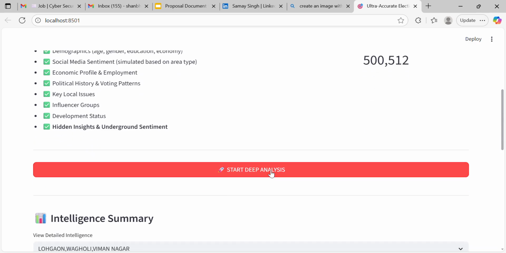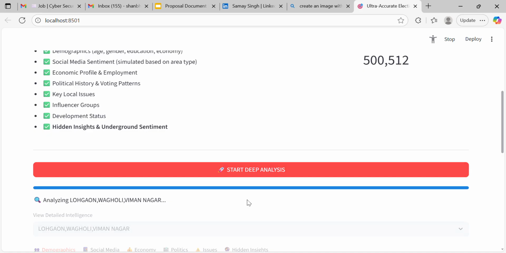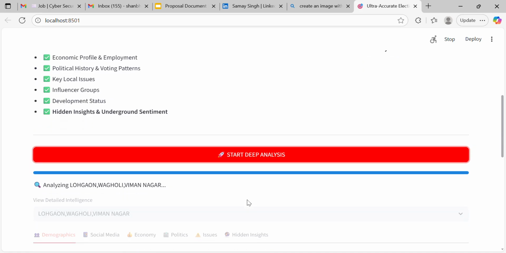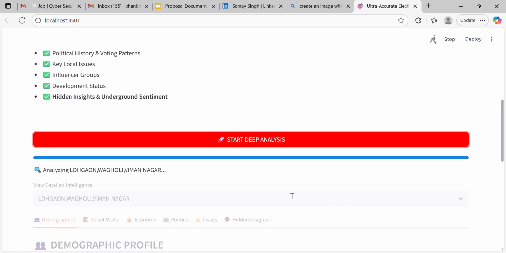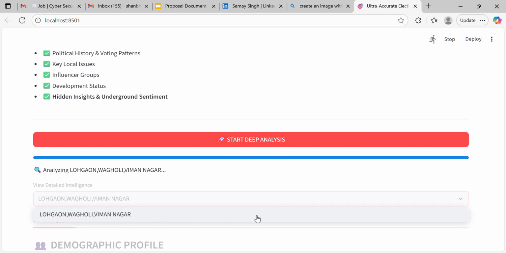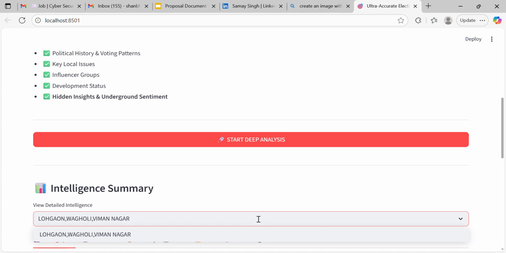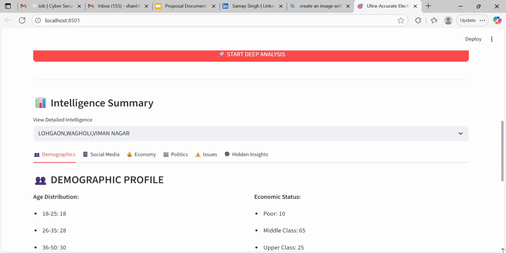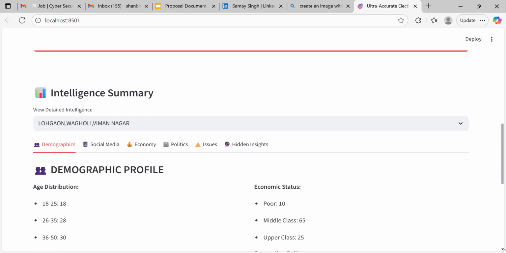Now I started the deep analysis. This is the area. Now the intelligence summary has also been distributed into six parts.